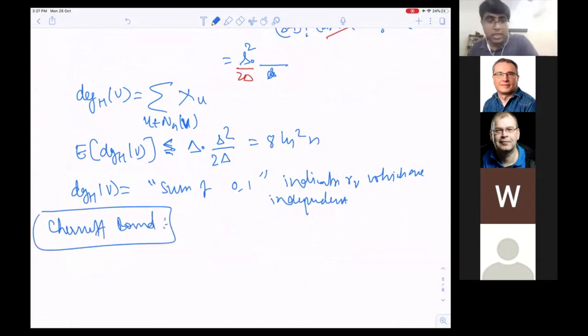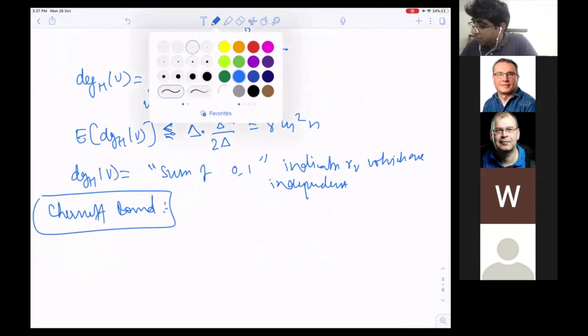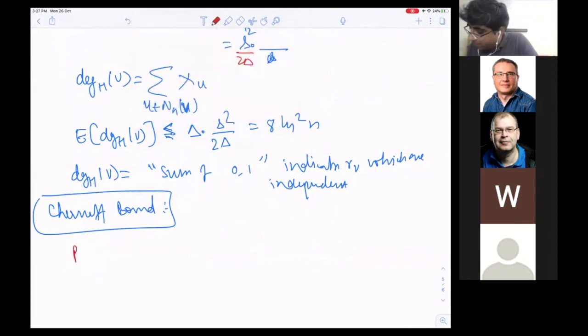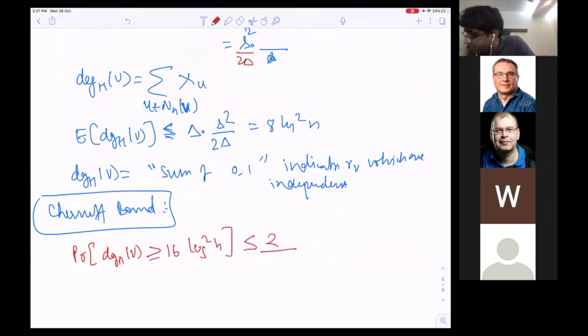By the Chernoff bound, the probability that the degree of V in H is greater than or equal to 16 times log square n is less than or equal to 2 times e to the power minus 16 log square n by 3, which is less than 1 over n to the power 5.